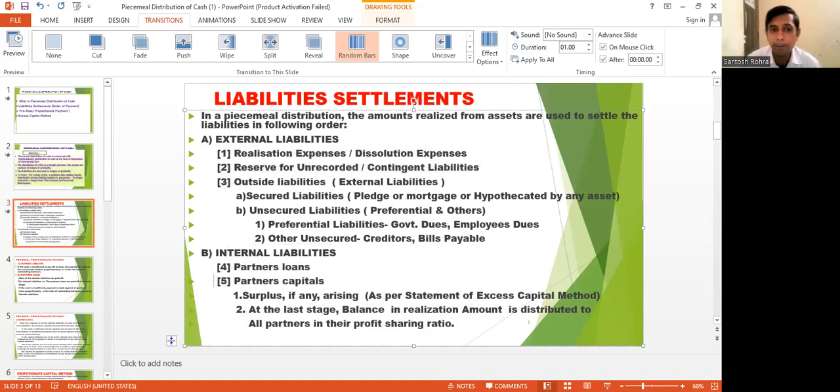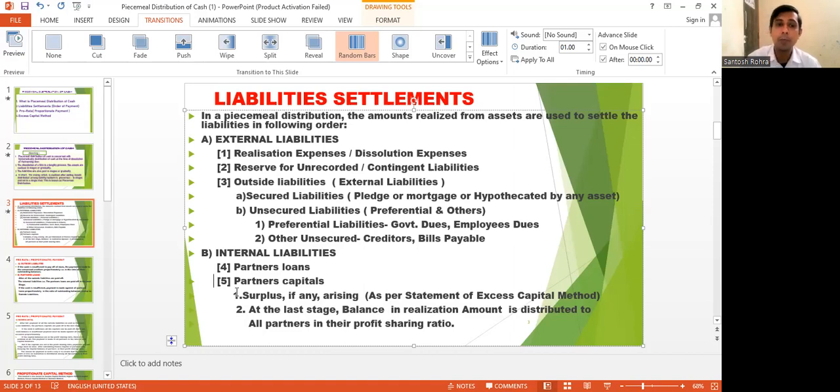Internal liabilities are of two types: one is the partner's loan and the second is the partner's capital. Before paying the partner's capital, the firm has to pay the partner's loan. After the payment of the partner's loan, the firm at the last stage has to pay the partner's capital.